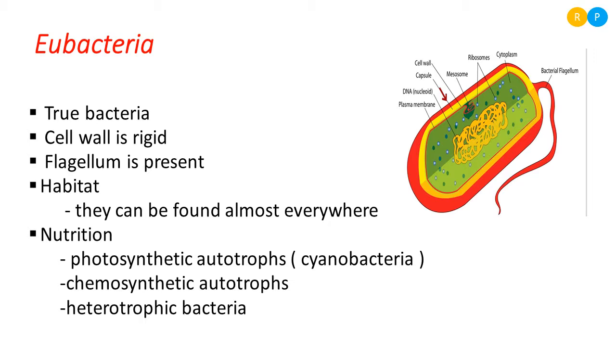This is the kind of nutrition that can be seen in eubacteria. So what have we studied here? We have studied what is meant by eubacteria, what is the protective covering of eubacteria, what is the locomotory organelle, what are their habitats, and what are their modes of nutrition.